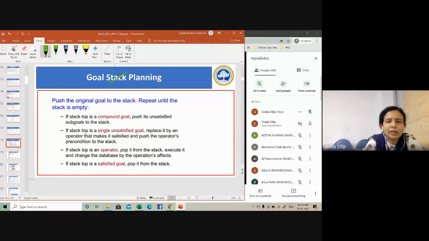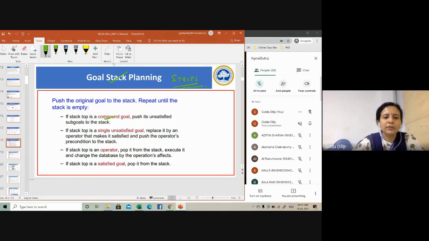This is one of the very early techniques used in strips. So you can see here, if the stack top is a compound goal, I'll explain what a compound goal is, push it onto the stack.